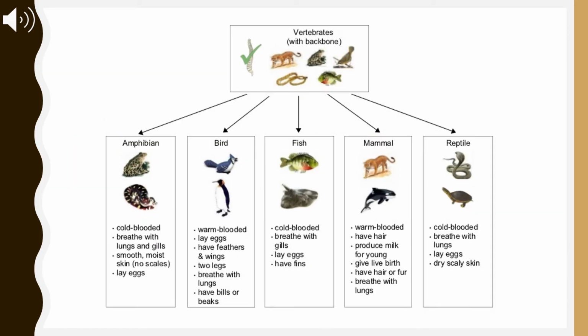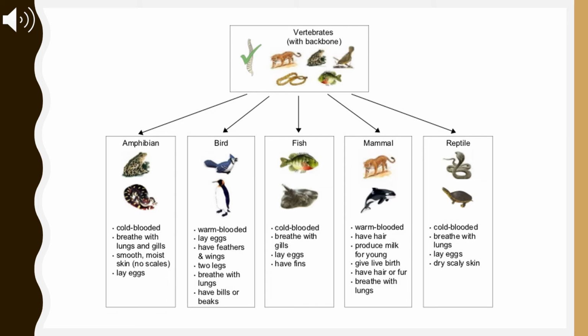This slide is for revision and to summarize all the important points needed to understand vertebrates. Vertebrates are animals with a backbone. They are classified into 5 different groups: amphibian, bird, fish, mammal, and reptile. Amphibian: cold-blooded, breathe with lungs and gills, smooth, moist skin, no scales, and lay eggs.